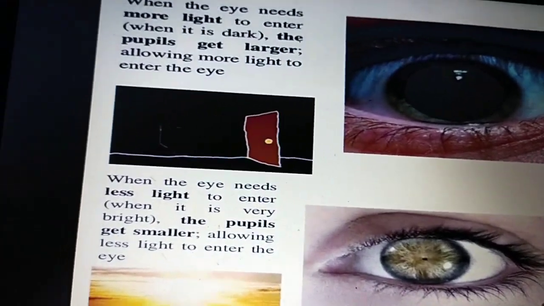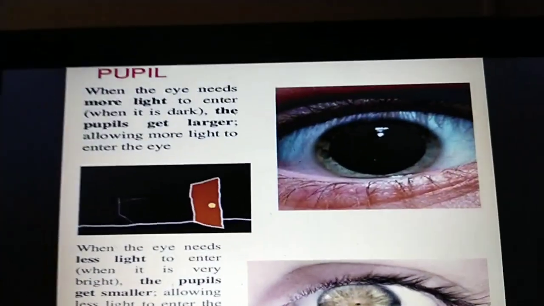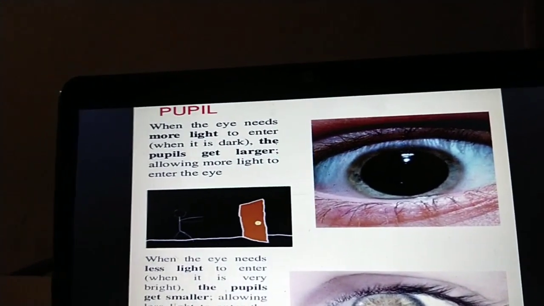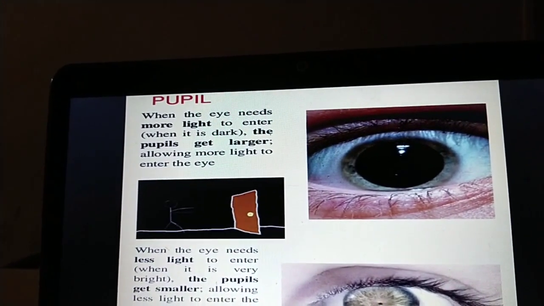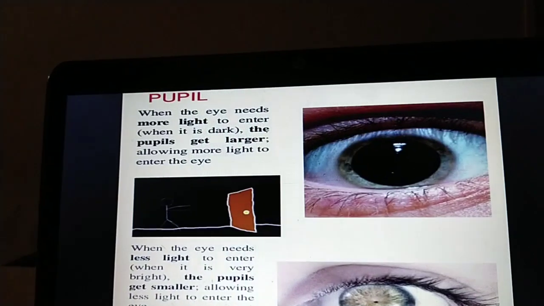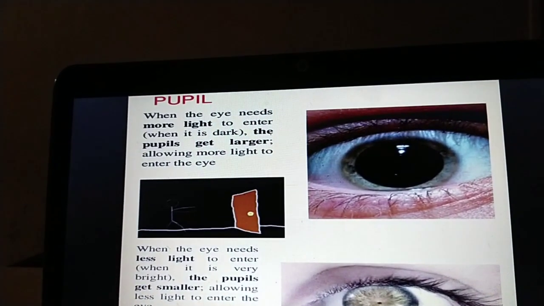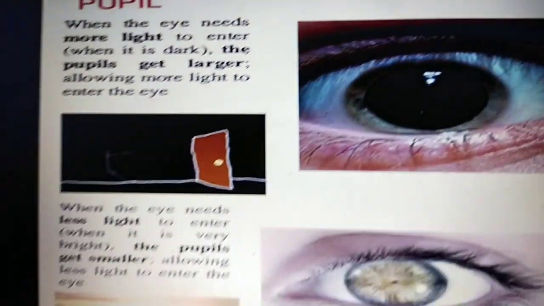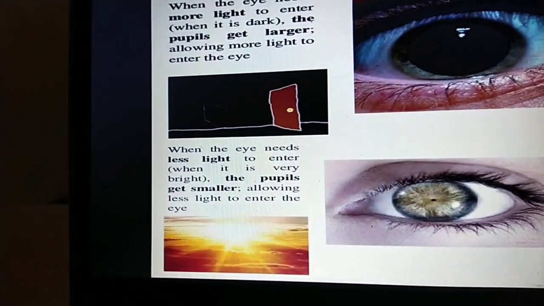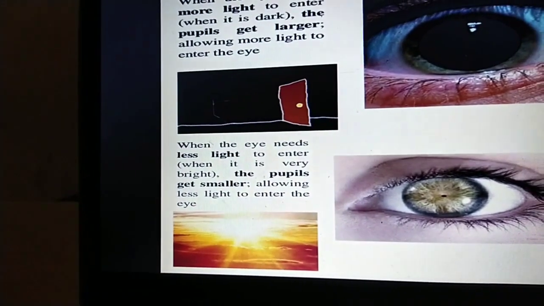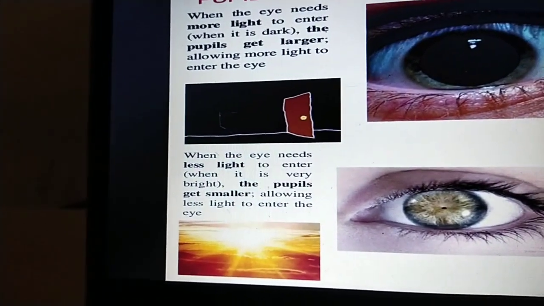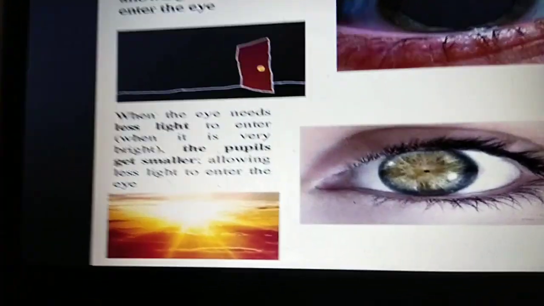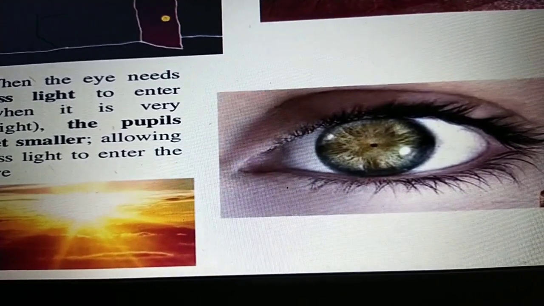When the eye needs more light to enter, when it is dark, the pupil gets larger, allowing more light to enter the eye. You can see here. And the eye needs less light to enter when it is very bright. The pupil gets smaller, allowing less light into the eye. You can see here.